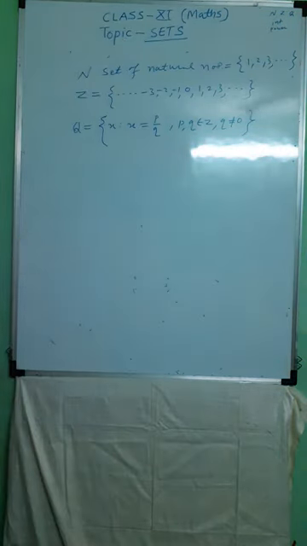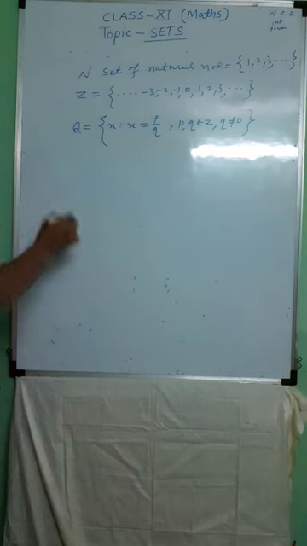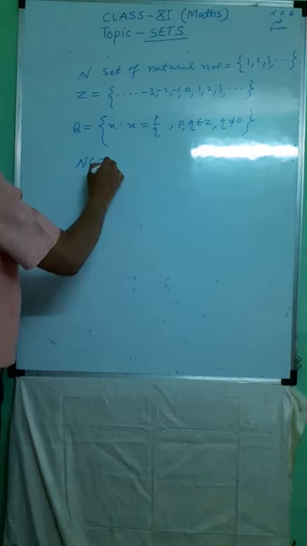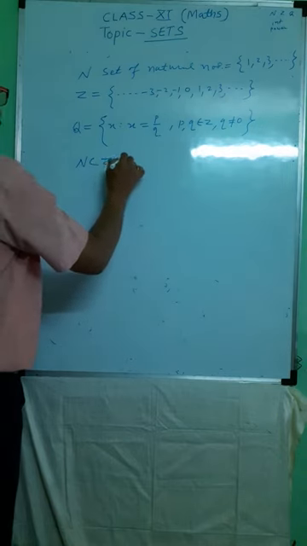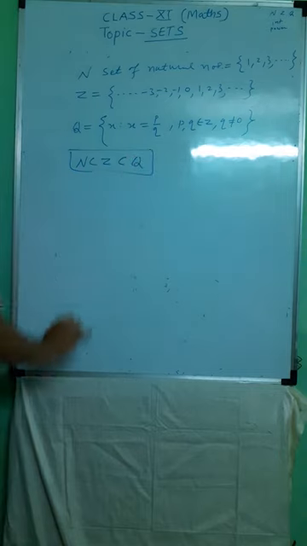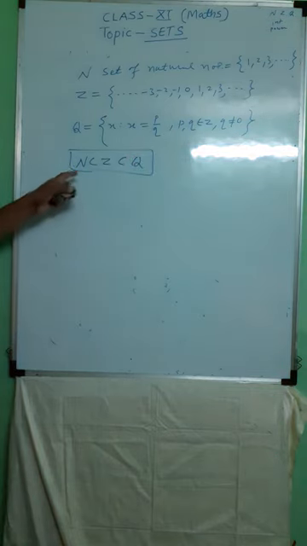Then in the form of subsets, we write N is a subset of Z and Z is a subset of Q. Why?